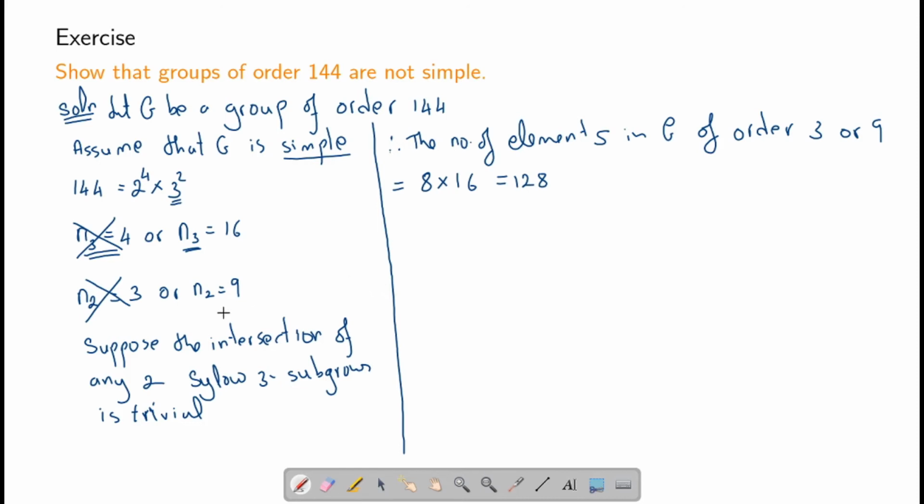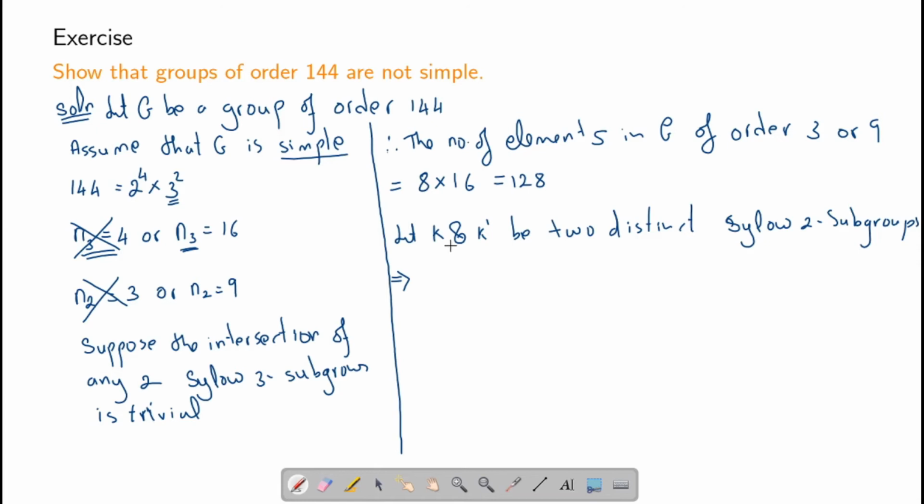So just like normal, let us look into the 2-Sylow subgroups. Now, there are 9 2-Sylow subgroups. We let K and K prime be two distinct 2-Sylow subgroups of the 9.